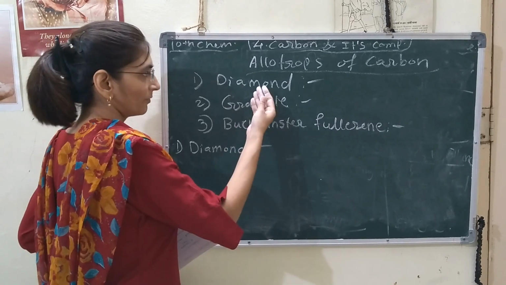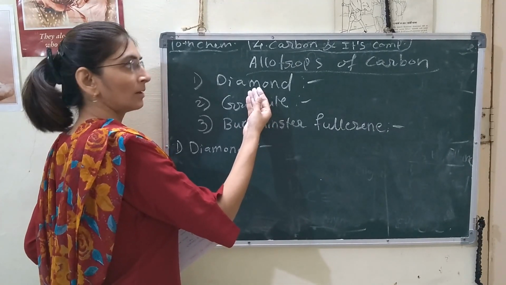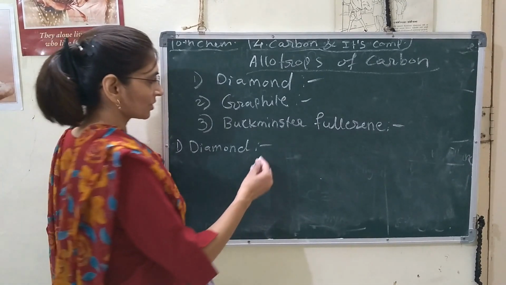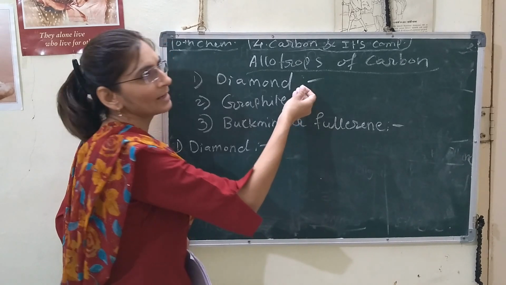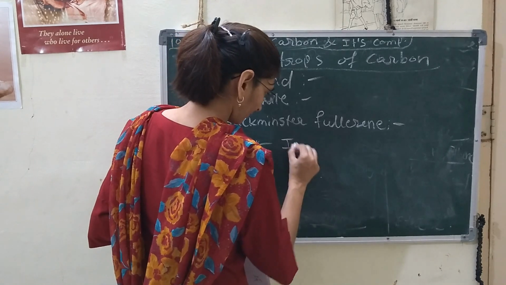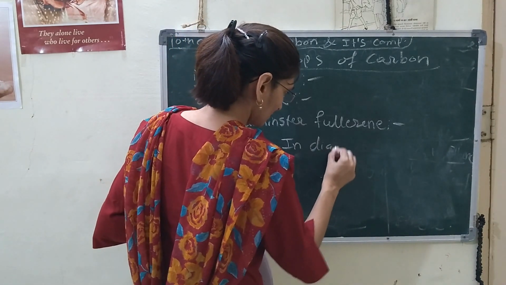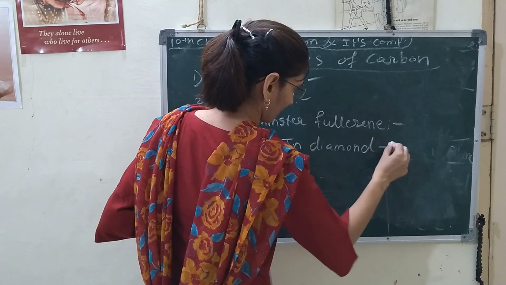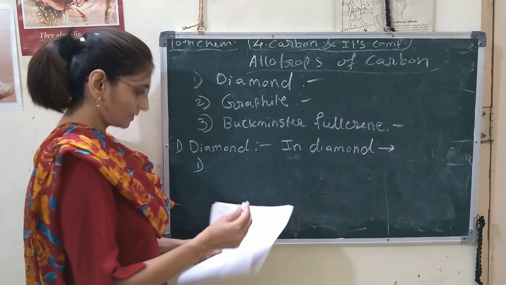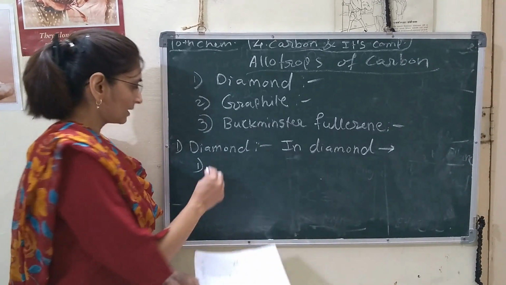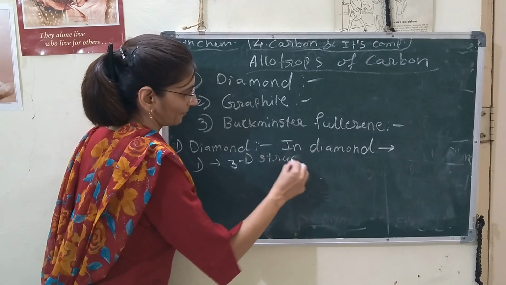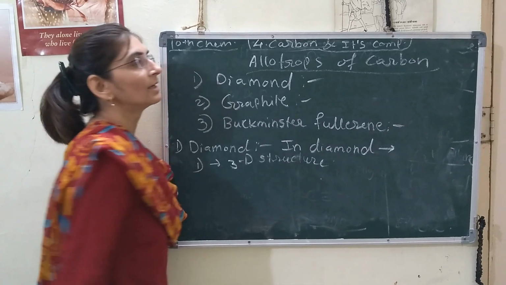Of the different forms, the one that is well known is diamond. We know very well what diamond is. In this structure, it is very hard in nature. What is the structure of diamond? First we will see, it has a 3D structure.